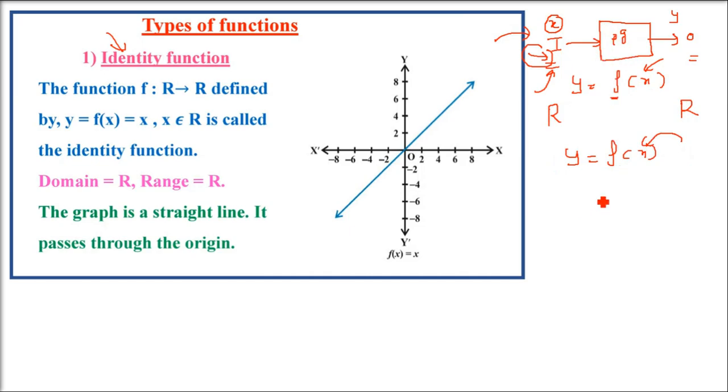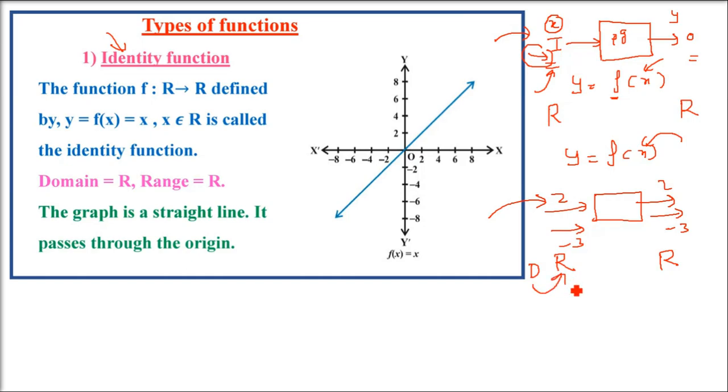If you put 2 in this function machine, you get 2 out. You put -3, you get -3 out. Whatever you put inside, you get exactly the same value. There is no restriction on what you can put, and that is the domain. So the domain is all real numbers, the biggest set. Every number you put in, every number can come out.